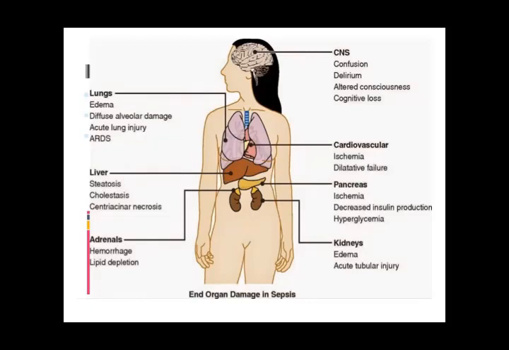Then in the adrenals, there is hemorrhage and lipid depletion. In the kidneys, there is edema and acute tubular necrosis. So all these conditions will lead to end organ damage in case of sepsis. This is a very bad condition, and the prognosis is poor.